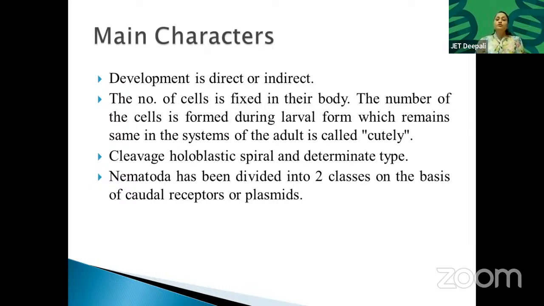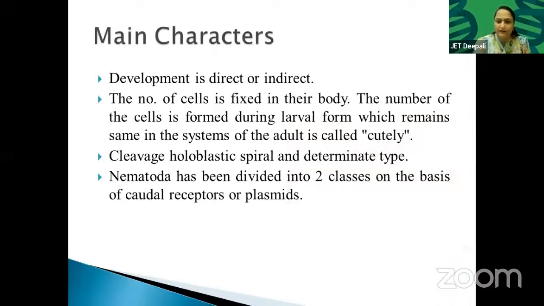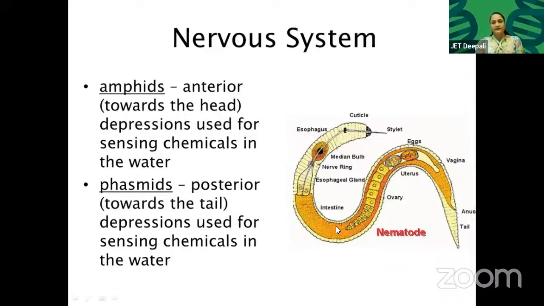Okay, Nematoda has been divided into two classes. Now, what is the basis of their division? Caudal receptors or phasmids. Now, what are caudal receptors or phasmids? Phasmids are their sensory organs that allow them to keep balance. See, nervous system. Okay, so phasmids. It's not plasmid, it's written wrong here. It is phasmids. It's a spelling mistake. Phasmids are a different thing from plasmids.